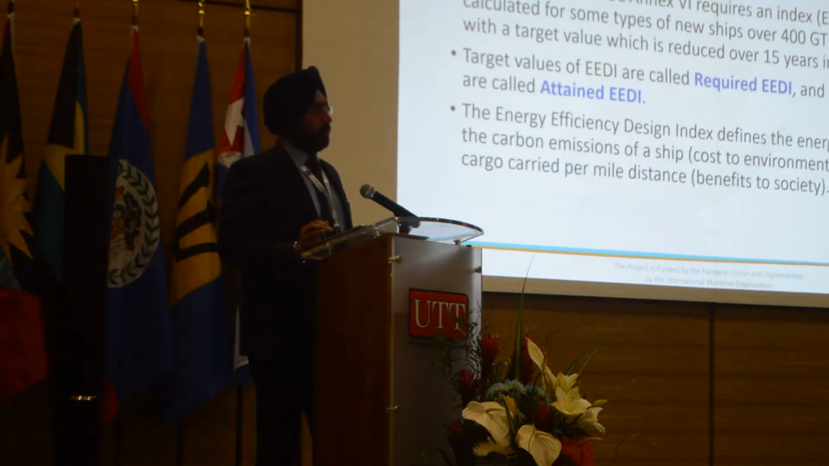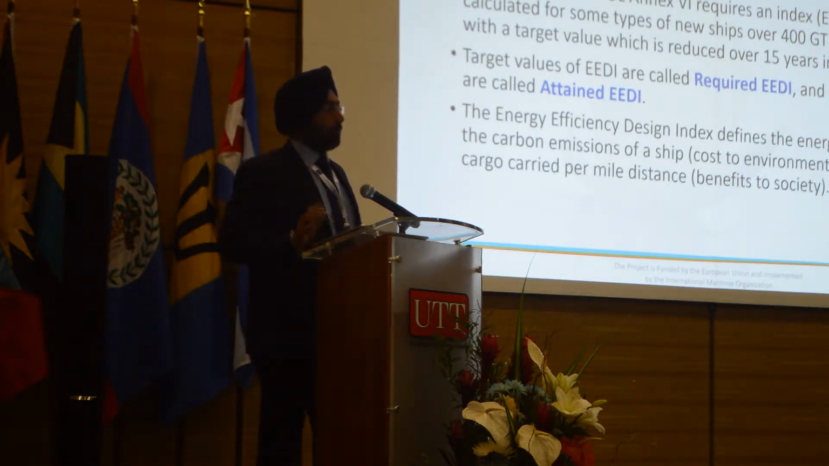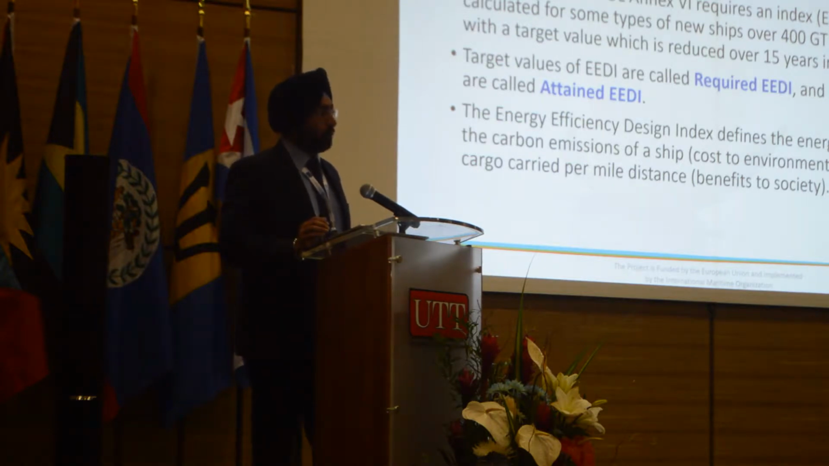So as I had mentioned briefly yesterday, now we have 3 phases of EEDI, which are based on a reduction factor. So EEDI will need to be reduced in 5-yearly stages, and in the upcoming MEPC in the first week of July they might introduce a 4th stage. Target values of EEDI are called required EEDI and calculated values are called attained EEDI.